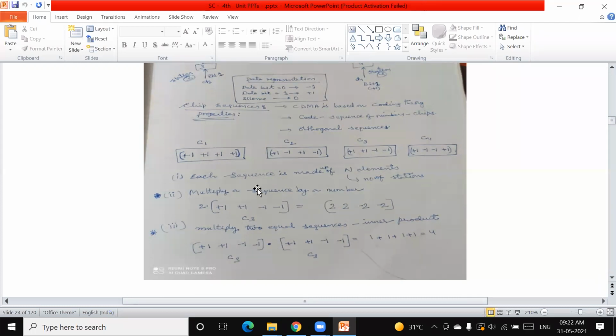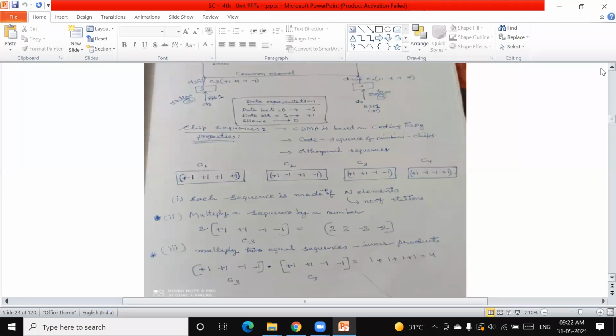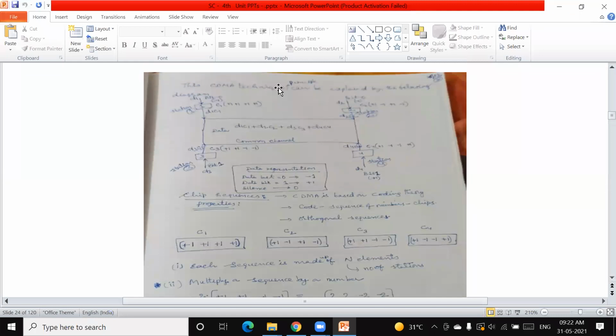So by following these sequence properties, we are going to assign different codes to the different stations. This is station 1, station 2, station 3, and station 4.